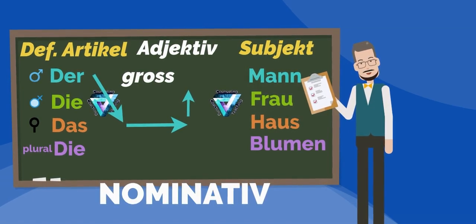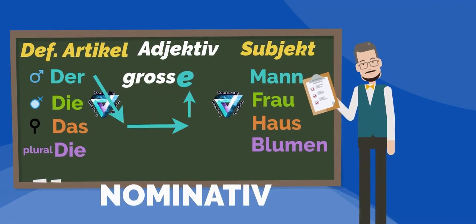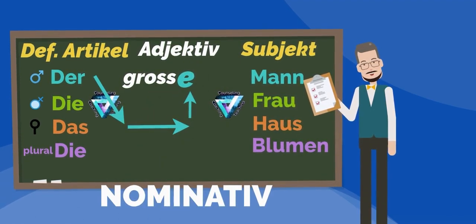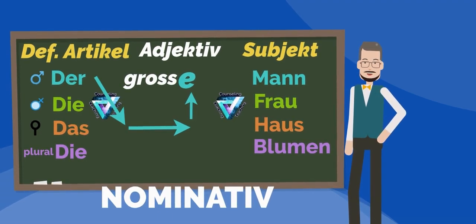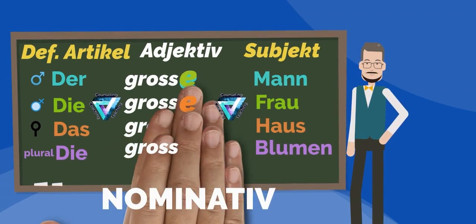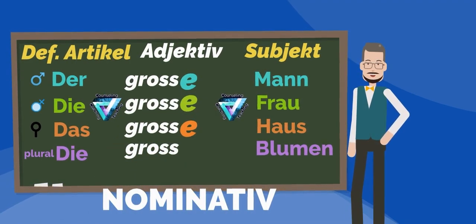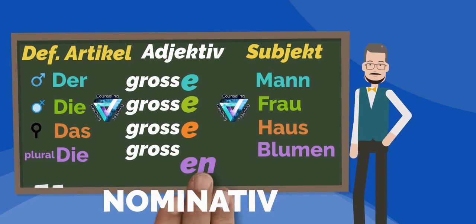A masculine definite article in the basic form, also known as the nominative case, requires an e as the adjective ending. This might sound a bit complicated, but the good news is that this rule also applies to feminine and neuter nouns. Only the plural form in the nominative case is a bit of an exception, requiring an en ending.